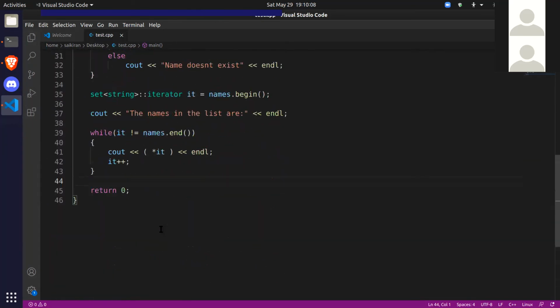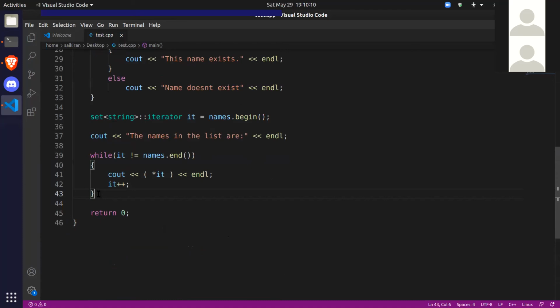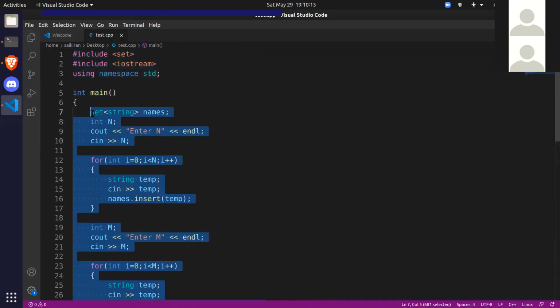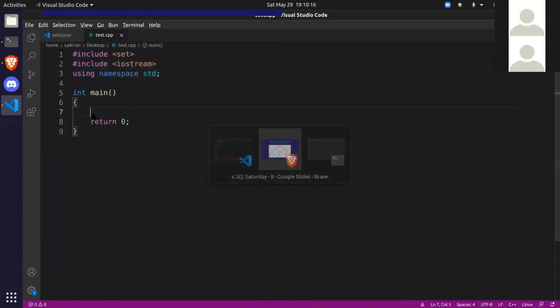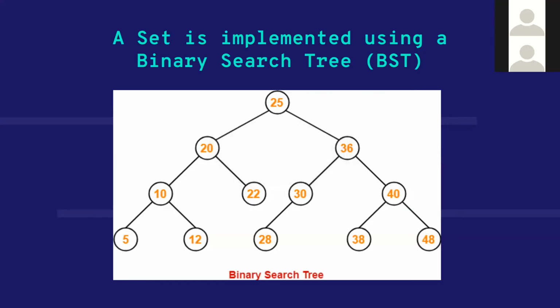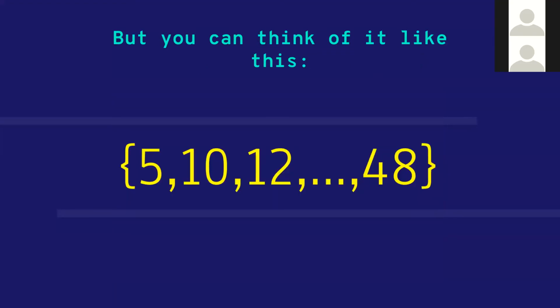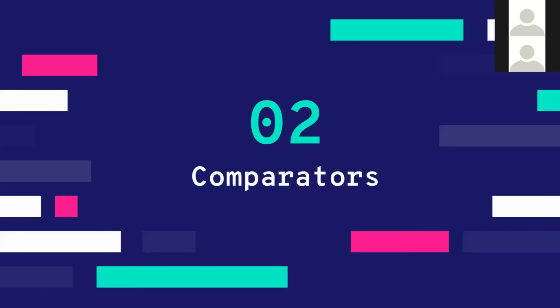If you want, we can look at another iterator. But I think we should go to comparators now. Comparators are interesting. Okay, let me talk about comparators. As you solve problems, you'll be using iterators more and more, and that should be enough practice for you to remember the syntaxes and all. Don't worry about the syntax, you just get it through practice. So that was about iterators, guys. And now we come to our third topic, which is comparators.